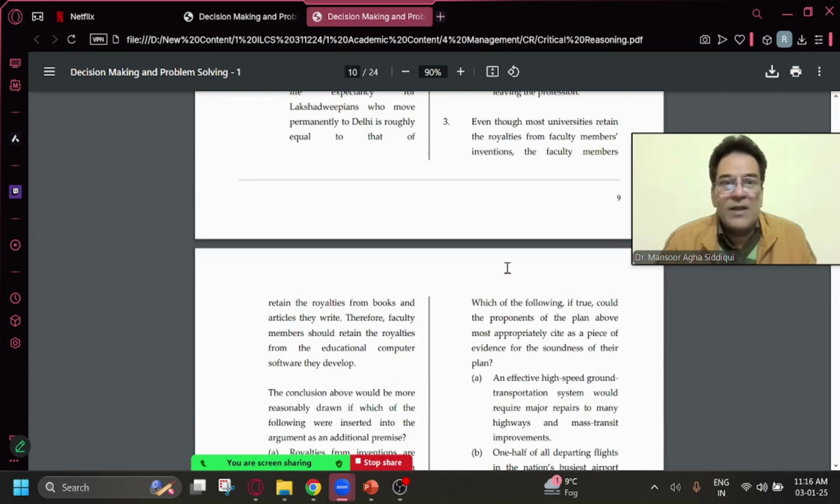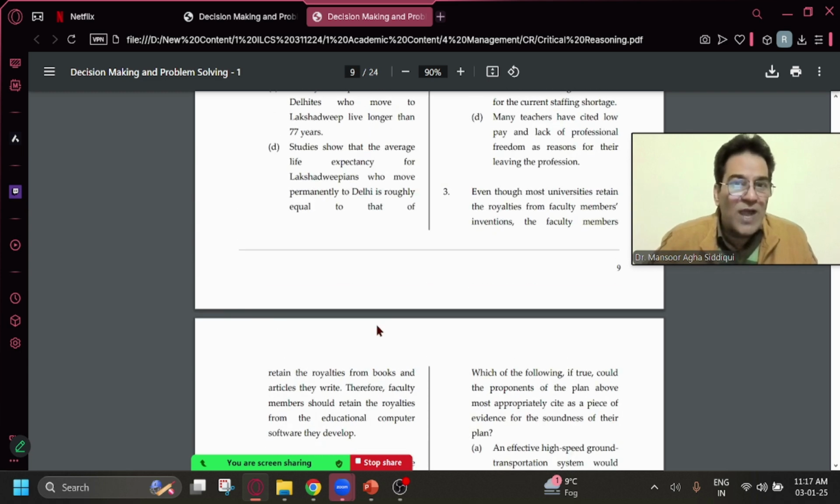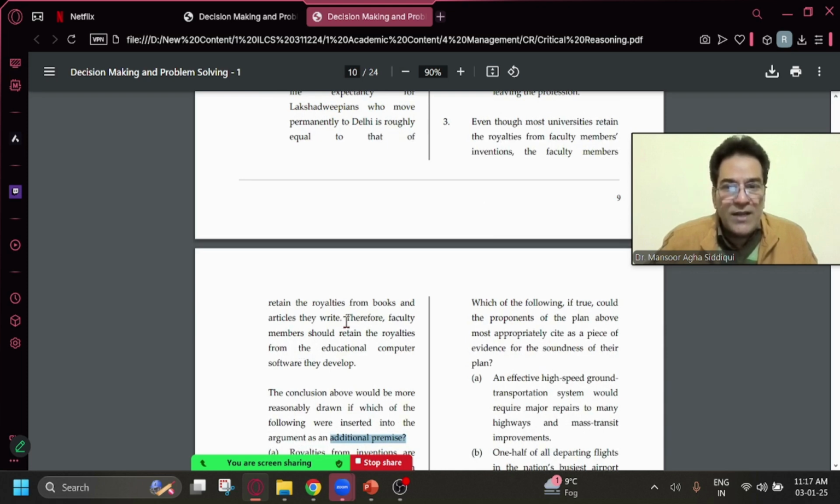Then, if I come to question number 3, the third question, it goes in for using the words additional premise. Which one of the following will support the conclusion by being added into the argument as an additional premise? So, out here, the conclusion is this last sentence.